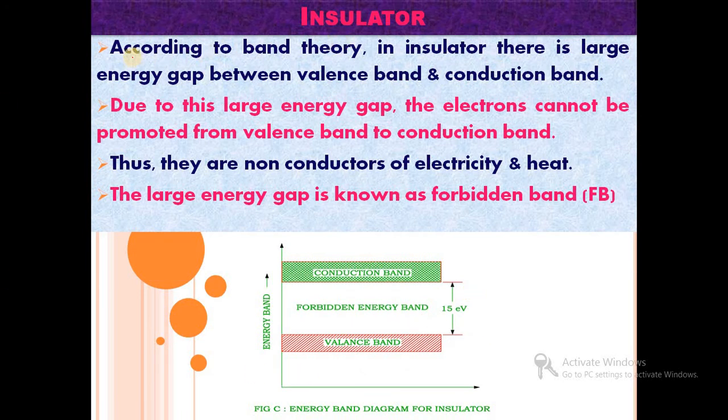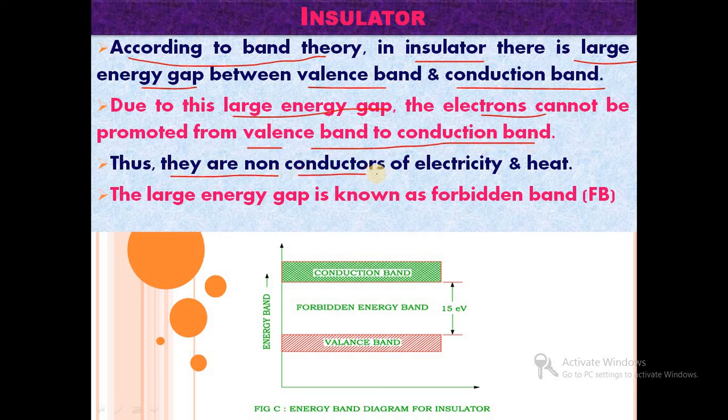In the case of an insulator, according to band theory, there is a large energy gap between the valence band and the conduction band. Due to this large energy gap, the electrons cannot be promoted from the valence band to the conduction band. Thus they are not conductors of electricity and heat. The large energy gap is known as the forbidden band. So this large forbidden band is available between the valence band and the conduction band, and it does not show electrical conductivity, so they are insulators. So this is the energy band diagram for an insulator.